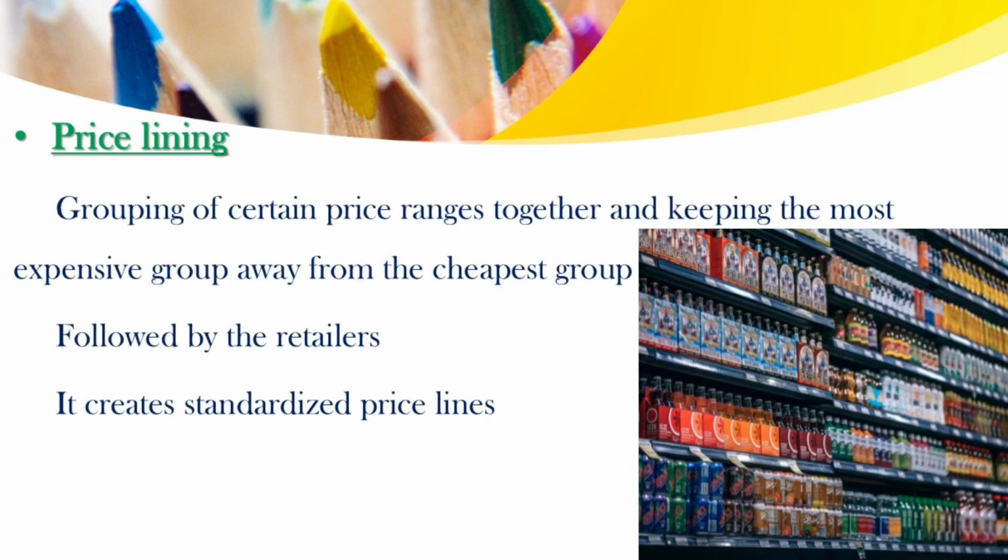Next is price lining. Price lining refers to grouping of certain price ranges together and keeping the most expensive group away from the cheapest group. In this figure, we can see that in supermarkets, the products are grouped together in order to get access to the customers. Price lining strategies are followed by the retailers. It creates standardized price lines. They are grouping certain price ranges together.